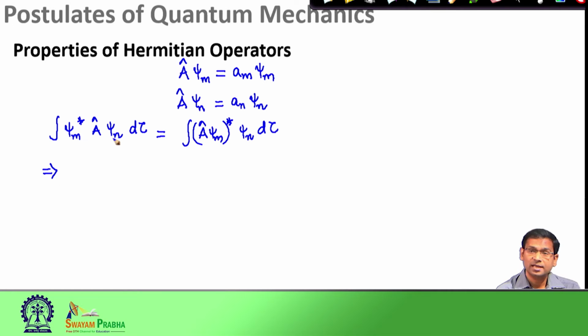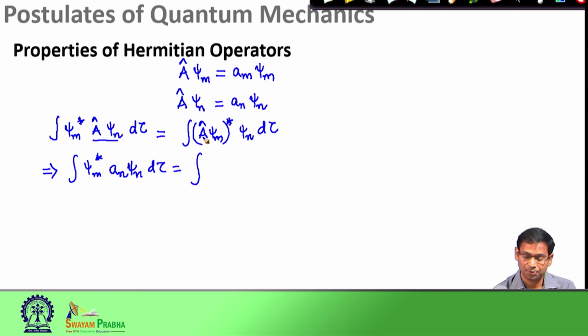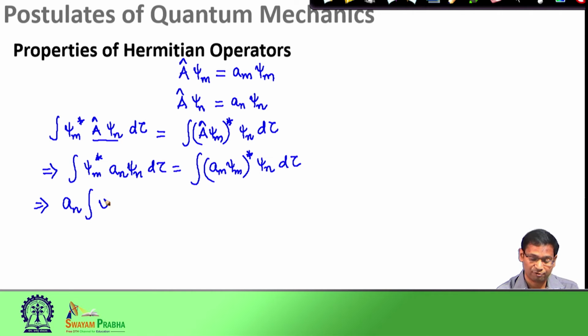But psi n is an eigenfunction of A. So, when operator A acts on this eigenfunction psi n, I know it gives me a n psi n, and on the right hand side, when operator A acts on psi m, I get a m psi m. I simplify both the left hand and right hand side. Since a n and a m are eigenvalues, which are constants, I am bringing them out of my integration.